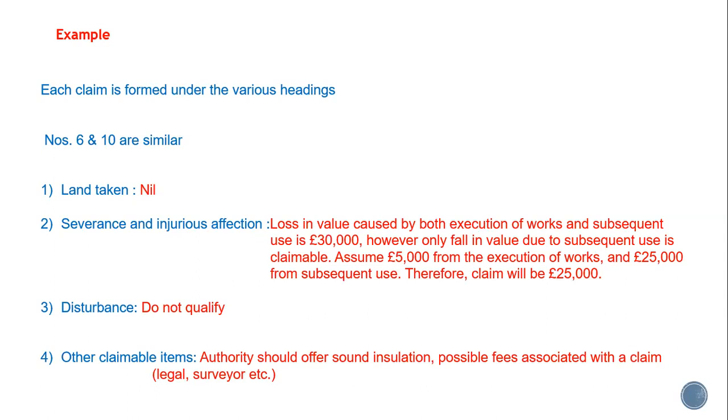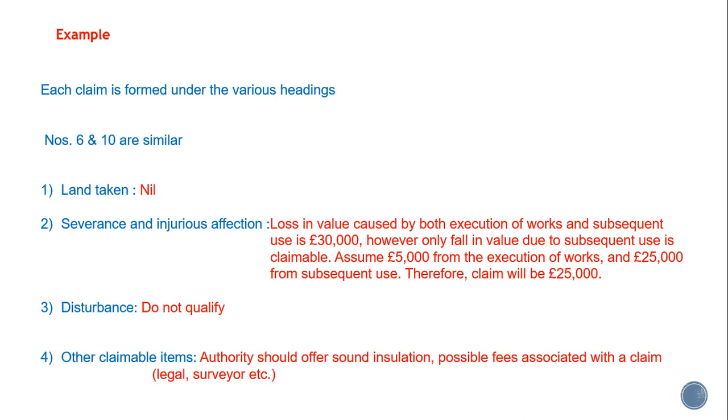We're not exactly told what the reduction will be based on the execution of works and what it will be from subsequent use. In this example, we're assuming that there'll be a £5,000 loss from the execution of works, the physical building, widening of the road, but the extra traffic will contribute about £25,000 worth of depreciation, and therefore that claim will be £25,000.